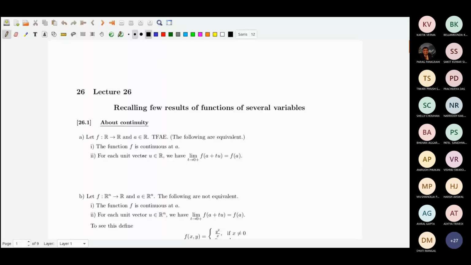So the first is about what we know about continuity for a function of one variable, single variable calculus.